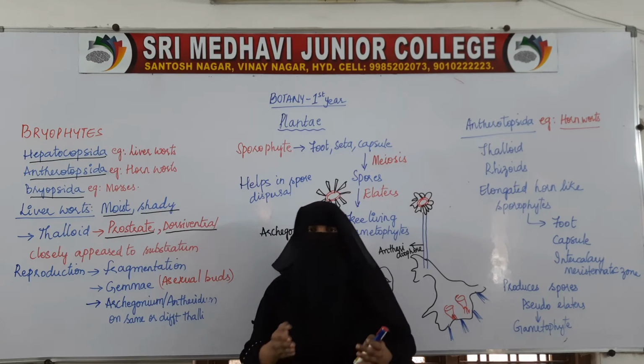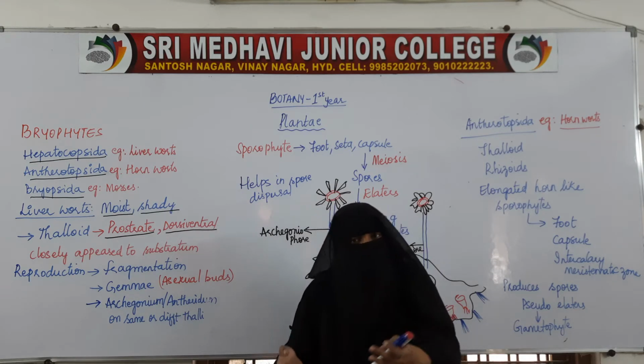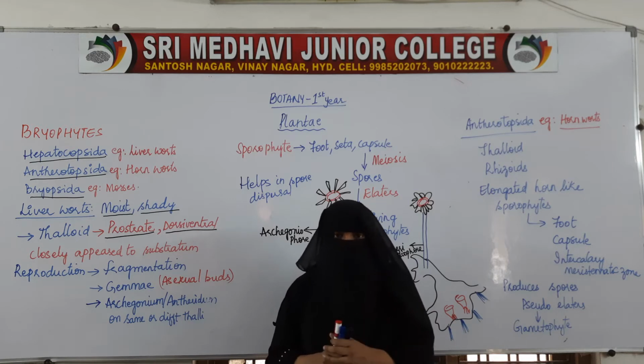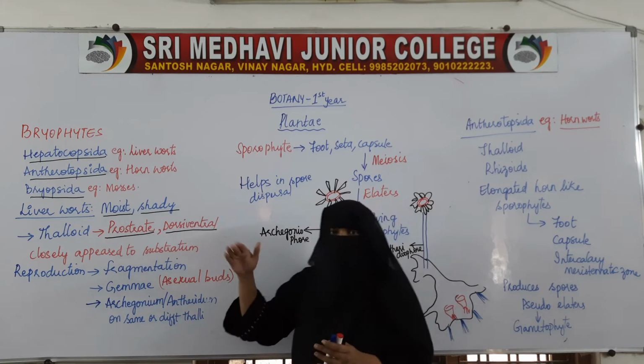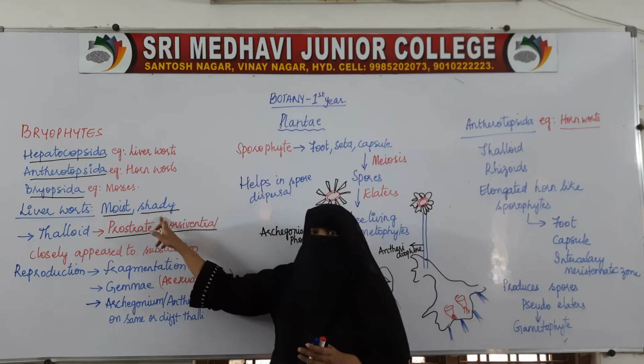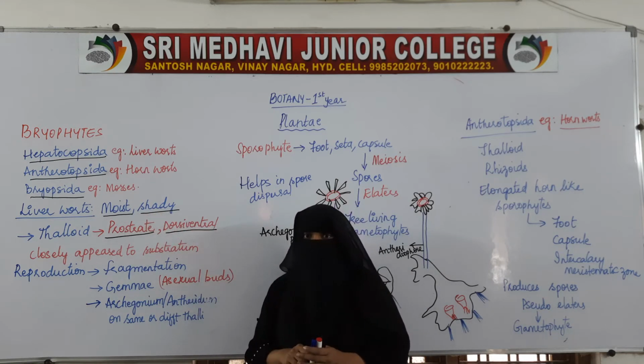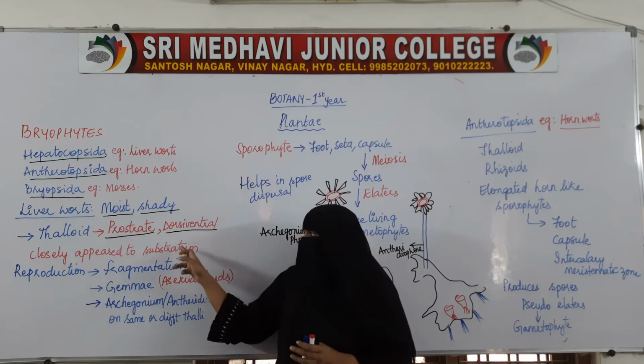That substratum can be rock, soil, or woody areas like the bark of trees. Wherever it is, it will be moist and shady.